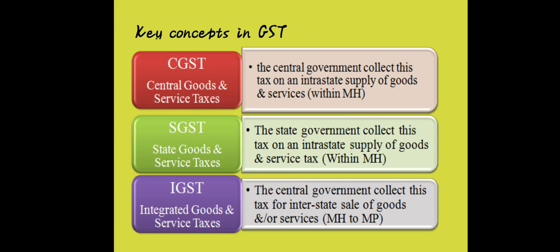So students, just keep in mind that there are two different names for the supply of goods. If the goods are going to be supplied within the same state, it will be known as intrastate. If the supply of goods is done in two different states, it will be known as interstate supply.